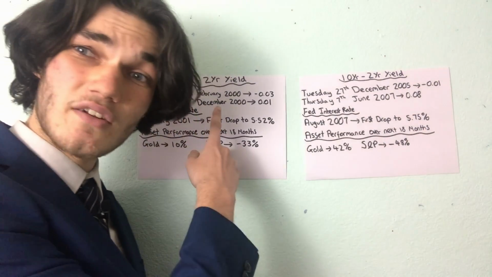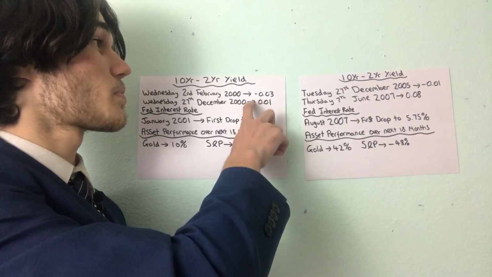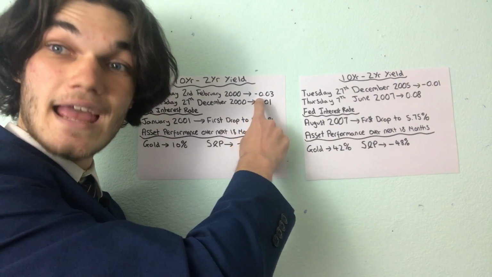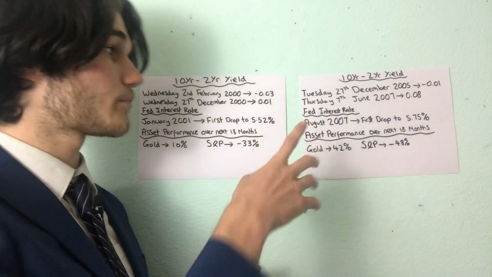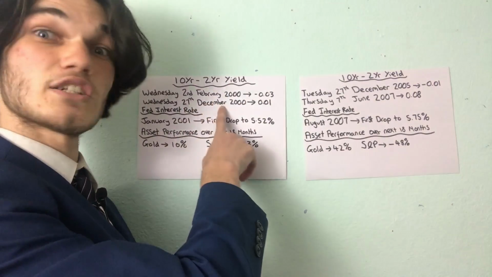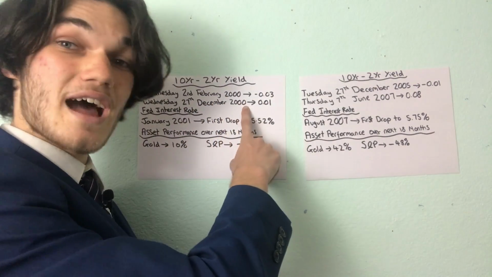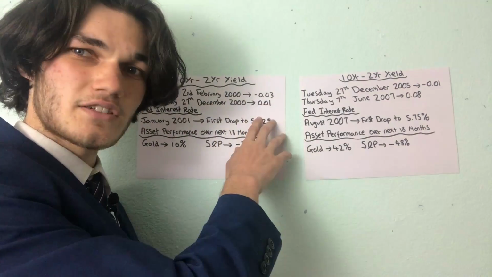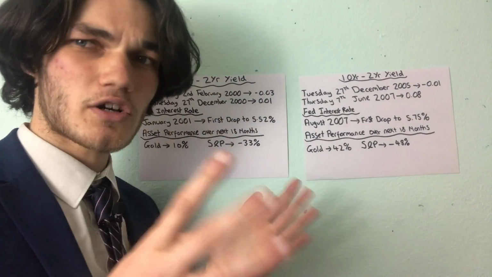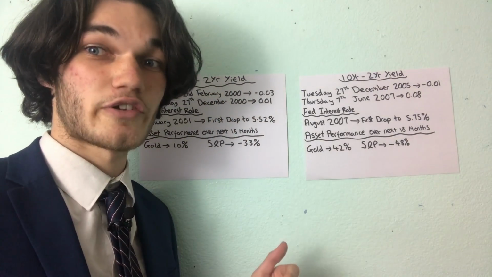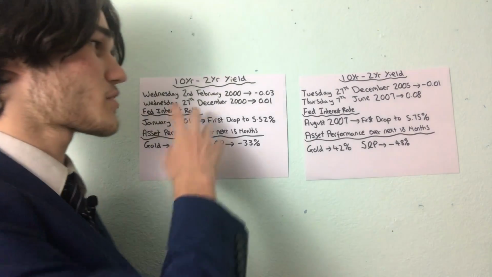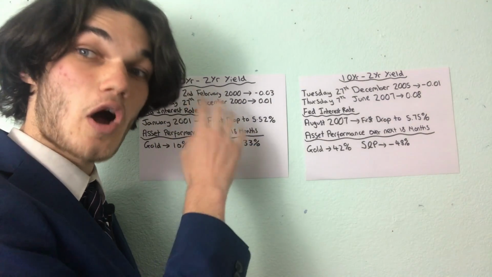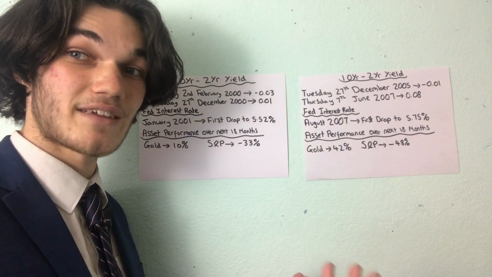So on Wednesday the 2nd of Feb 2000, the 10 minus 2-year yield turned negative. So that meant the 2-year yield was more than the 10-year yield. Get it? So that turned negative. Wednesday the 27th of December 2000, it turned positive. When it turns negative, this sparks some warning signs for investors, you know, troublesome times ahead. So we like to just make sure that we keep an eye on this chart. This is one of the best charts that I look at when I'm making investment decisions.